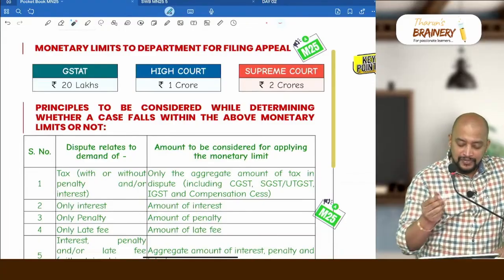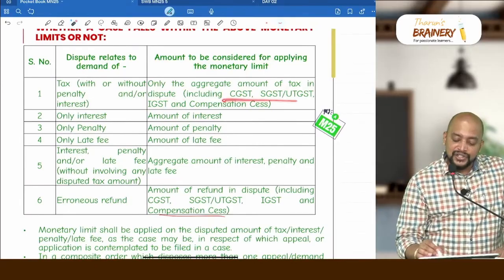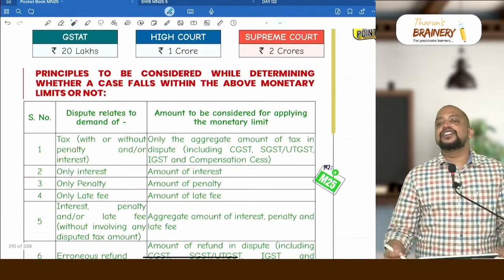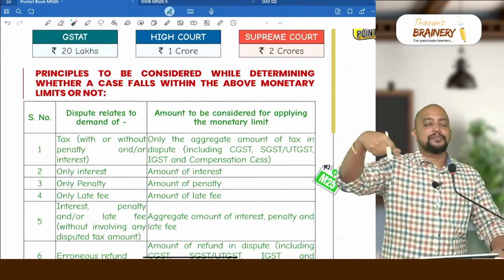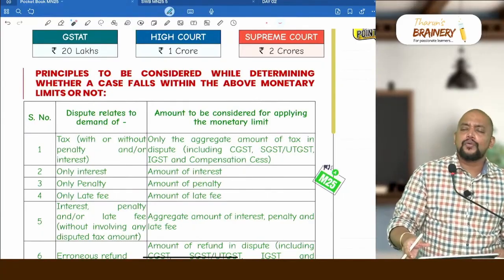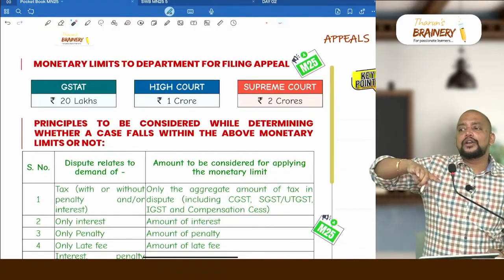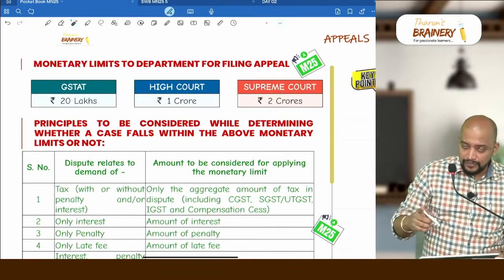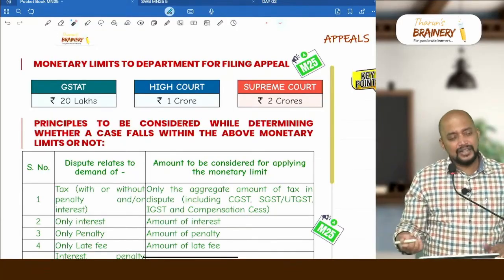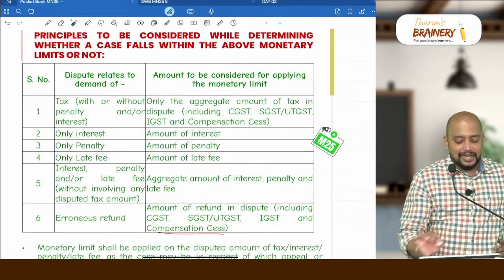What is that I told you? That's what here. Only the aggregate amount of tax in dispute, including CGST, SGST, IGST and compensation cess. Suppose only interest is in dispute, like the department wants to go for appeal on interest alone in the demand order. Now what do they need to check for counting this monetary limit? Just the interest. On penalty alone, then only penalty. On late fee alone, then only late fee. Easy, na? So tax with or without penalty and or interest, only see tax, nothing else.